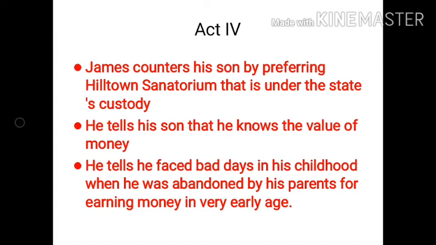James counters his son by preferring Hilltown Sanatorium, which is under the state's custody. This is the sanatorium or hospital where the addicts are cured. So family members are criticizing that why did he send her to Hilltown, the Mediterranean, because he sent her to a cheap place. But he tells his son that he knows the value of money. He justifies his own choice that he knows the value of money. So that's why he did send his wife to this sanatorium.